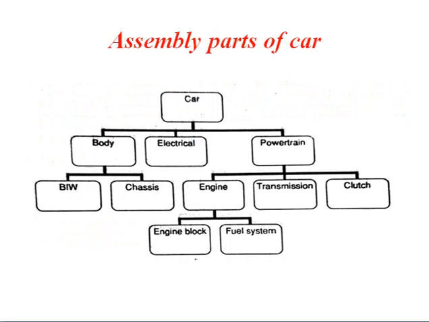So now if I take one example of assembling, where I will take the example of a car. A car is a model or a structure consisting of different parts. So assembly is a combination of different parts, a model or structure consisting of them. Say for example, a car has main parts such as the body, electrical system, and powertrains.